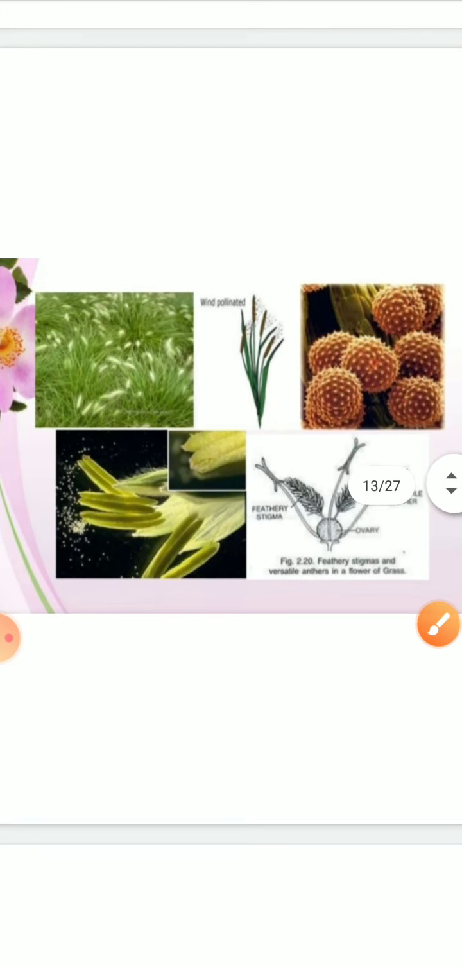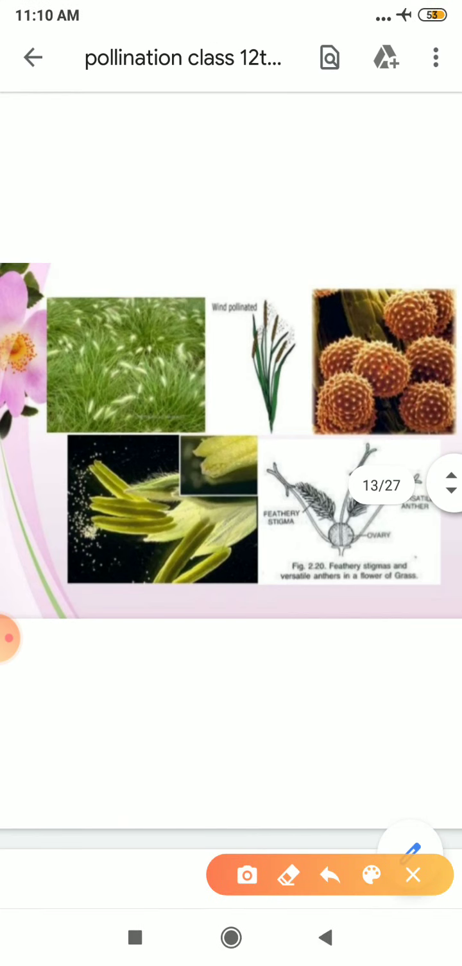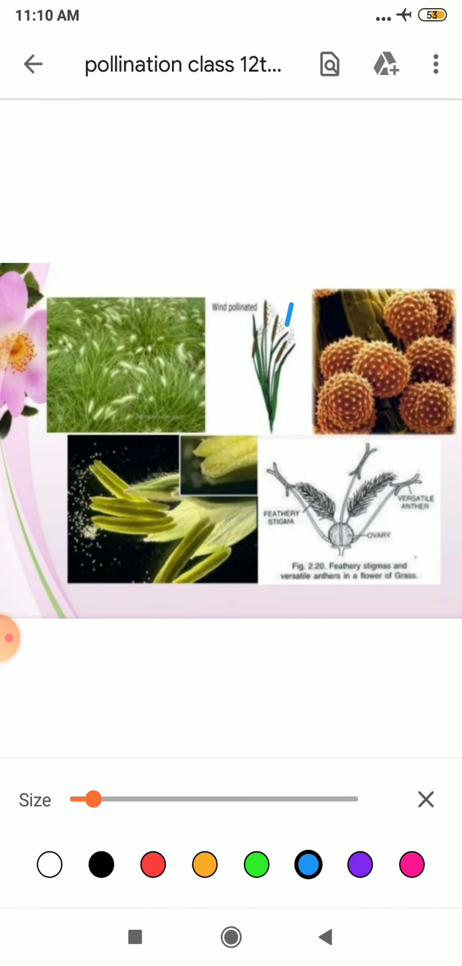This is the picture which shows anemophily. See how, with the help of wind, pollen grain will move. These are a kind of pollen grain.